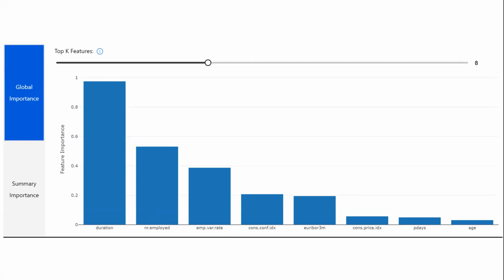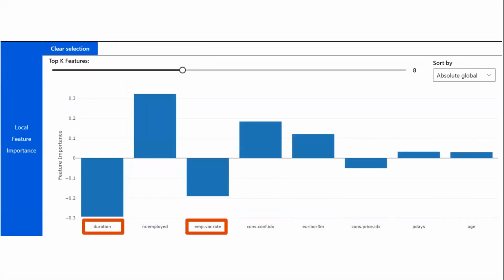And within this dashboard, we support global importance, summary importance, and local importance. And what I mean by local importance is it takes an individual data point, and we're able to see across the different features which of those features play an important role on that individual data point. So that's basically a high level breakdown of some of the features that we currently support.